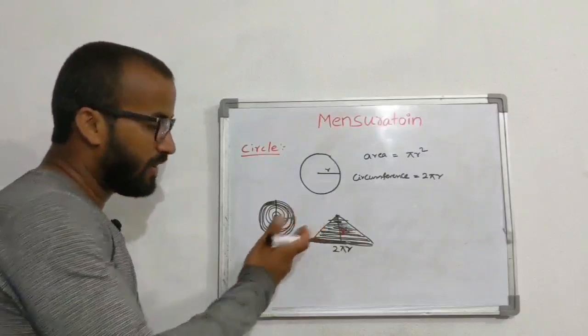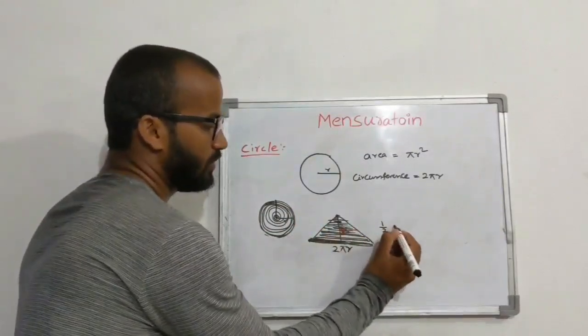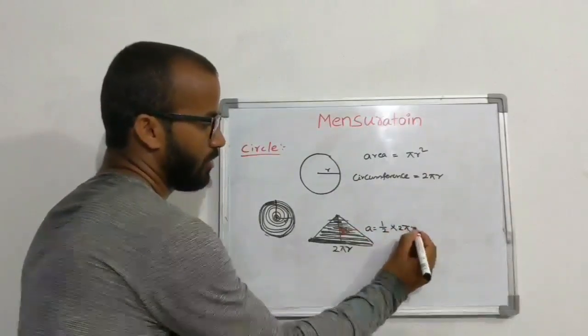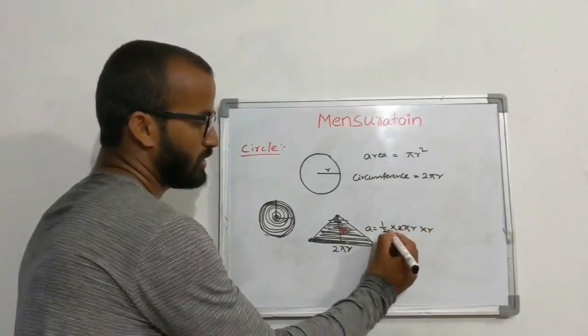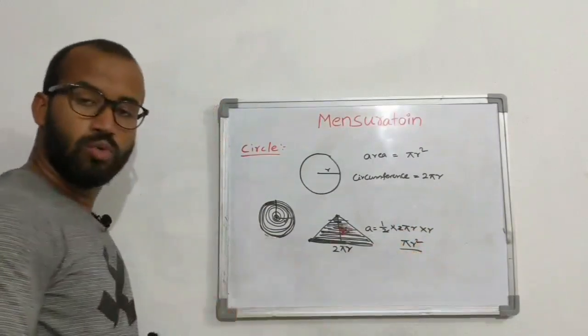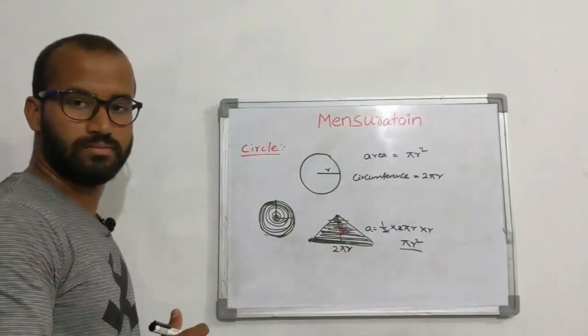Height is r. When height is given, what is the area formula of a triangle? Half into base into height. Area is equal to half into base, how much? 2 pi r. Height, how much? r. 2 cancels. Pi r into r, pi r square. This is how we can derive the circle area formula.